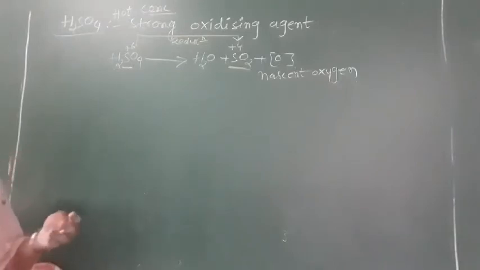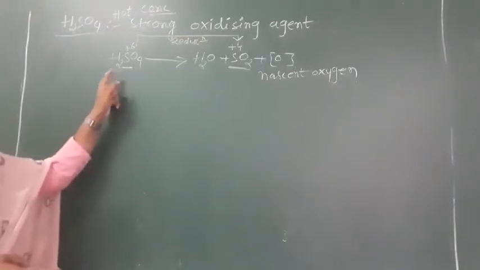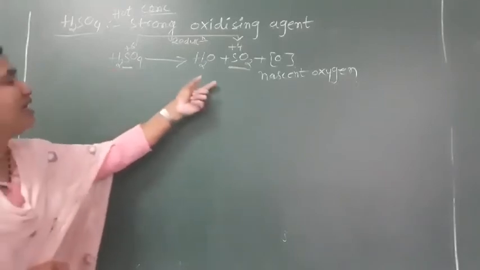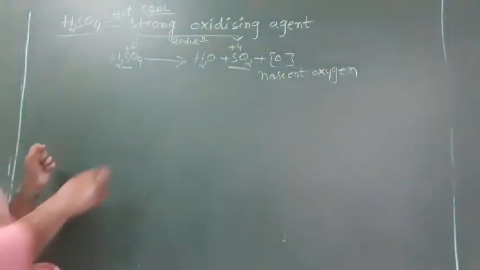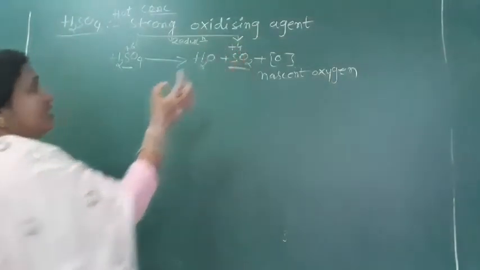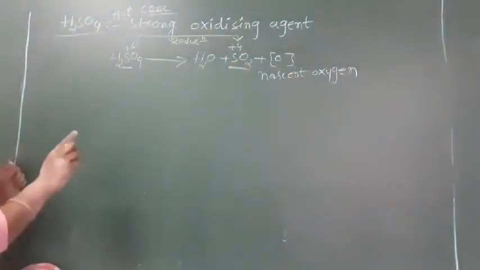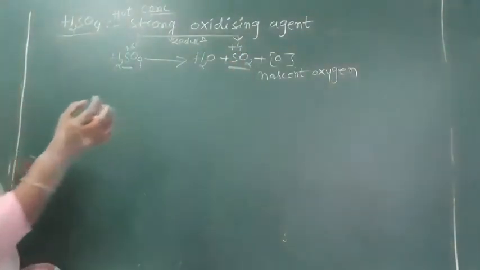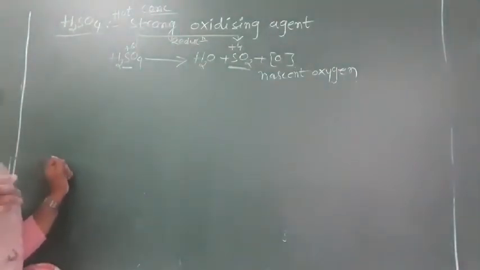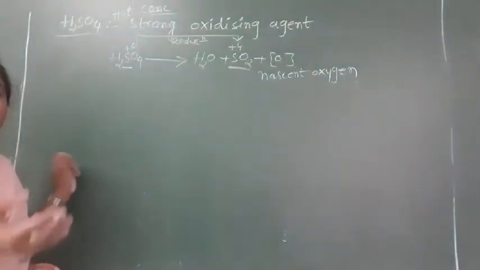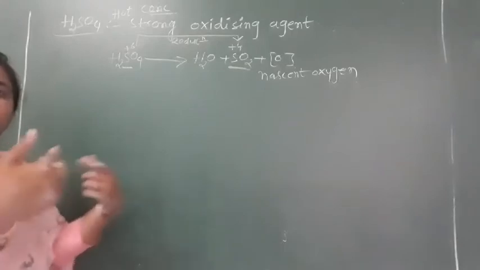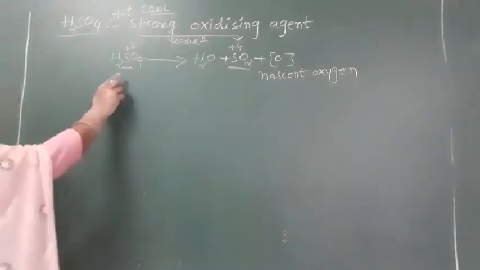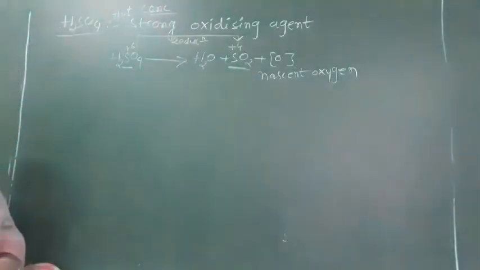The sulfur had 6 electrons less, now it has gained 2 electrons and that's why it is +4. It is reduction, but by gaining the electrons it is helping in oxidation. That's why it is called an oxidizing agent.